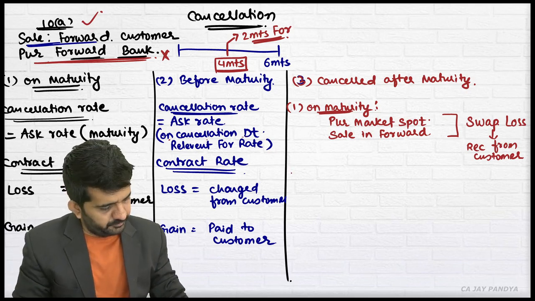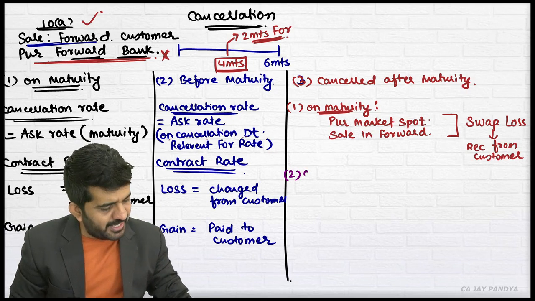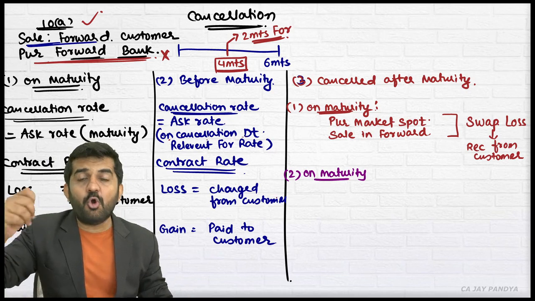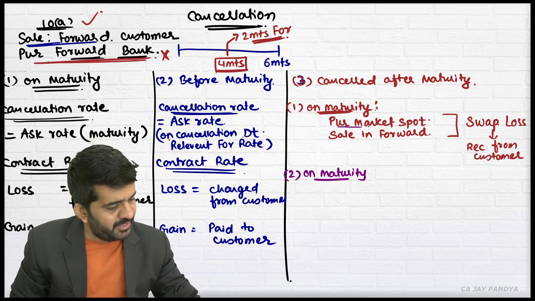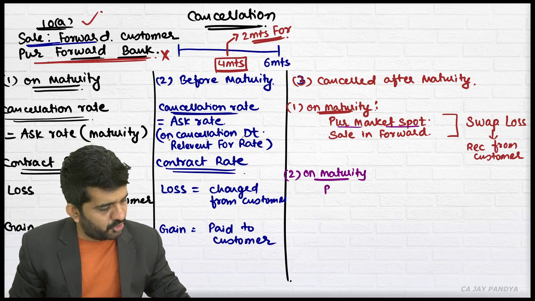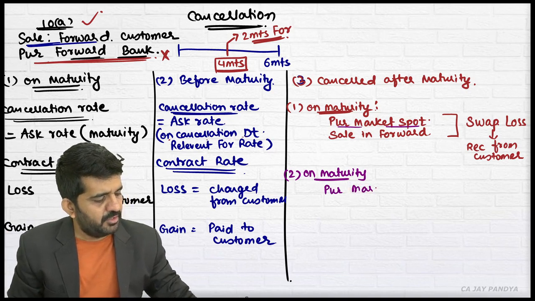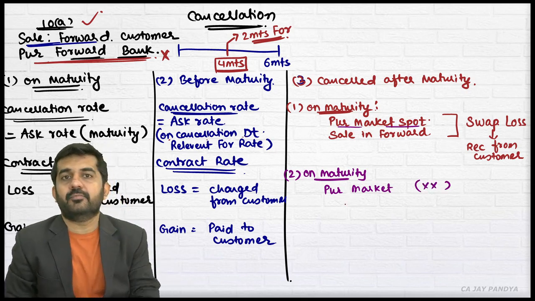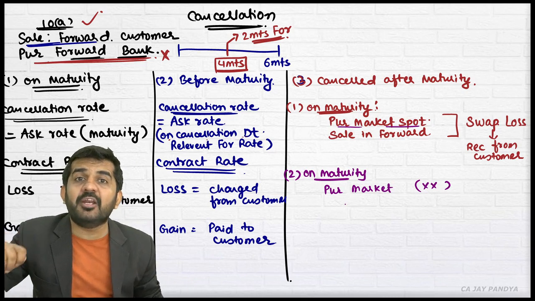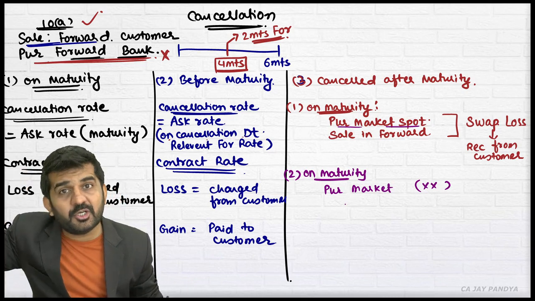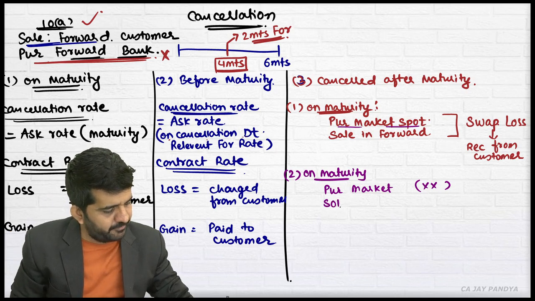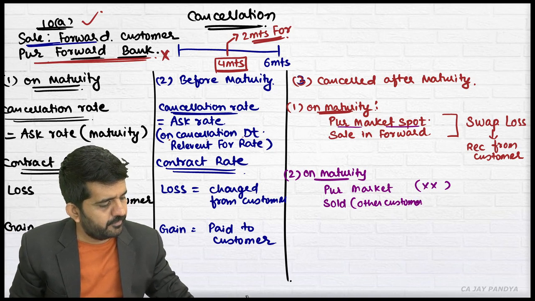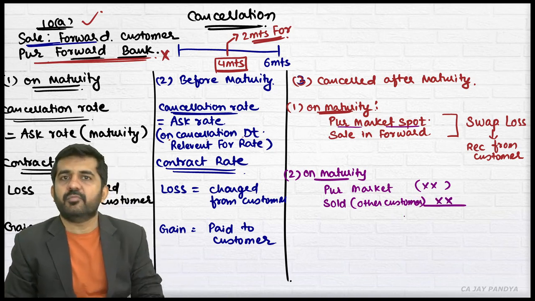Number two, the bank will say on maturity that because this contract is cancelled, we are purchasing from the market on maturity. There will be a cash outflow. I might have already sold this dollar to some other customer in some other contract. I have sold to some other customer. There will be a cash inflow.